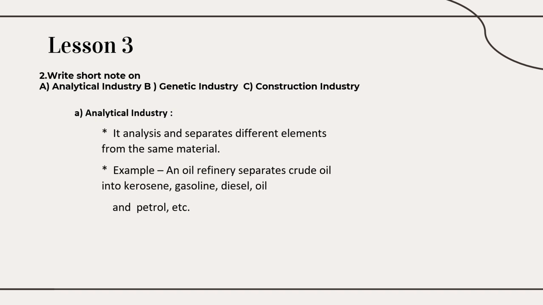And next, this question is very important. This is the most expected question, and very easy also. Analytical industry, genetic, and construction. Analytic, they analyze and separate different elements from the same material. For example, an oil refinery analyzes and separates crude oil into kerosene, gasoline, diesel, oil, and petrol.